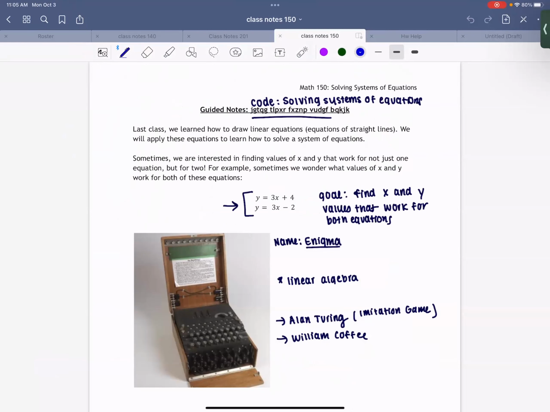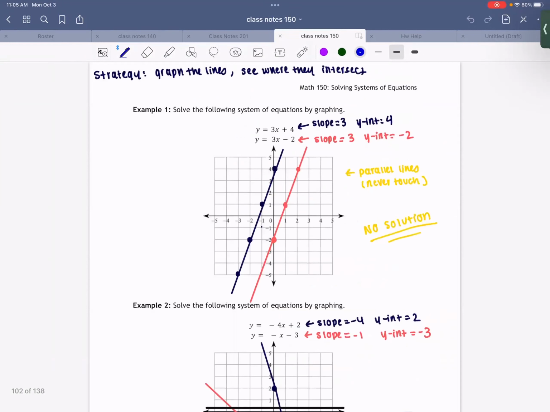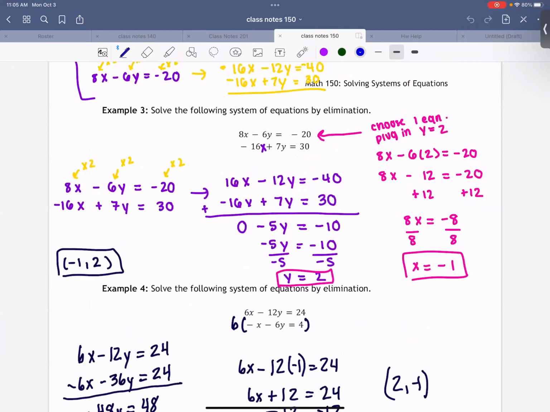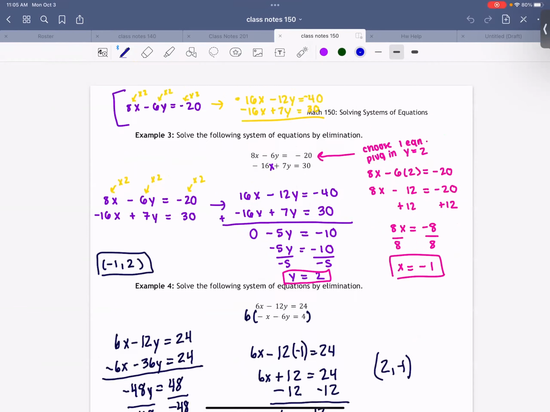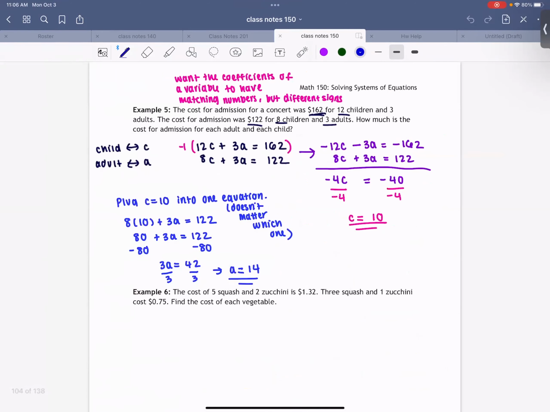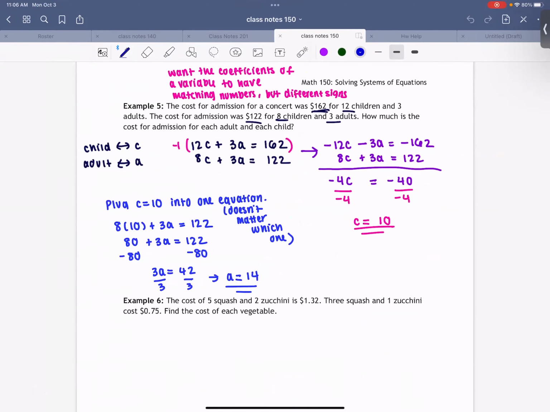We talked about solving systems of equations and we had a lot of different techniques to do that. One of the techniques was elimination, where we could multiply everything in one equation by a number. We're gonna get two of the equations to match numbers, but have different signs, right? Once we have that done, we can add together the equations and solve for one variable. Once we have one variable, we plug it into one of the equations to get the second variable. Okay, so we did a couple of those. Let's do the very last question.